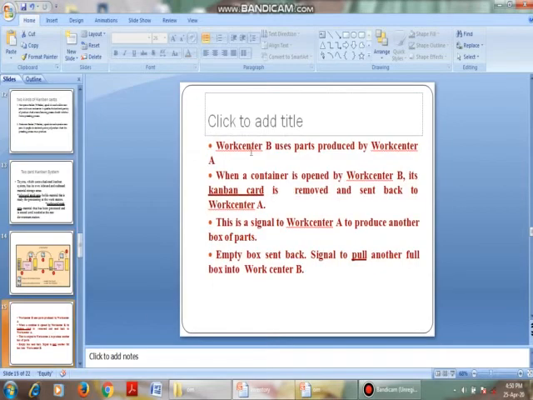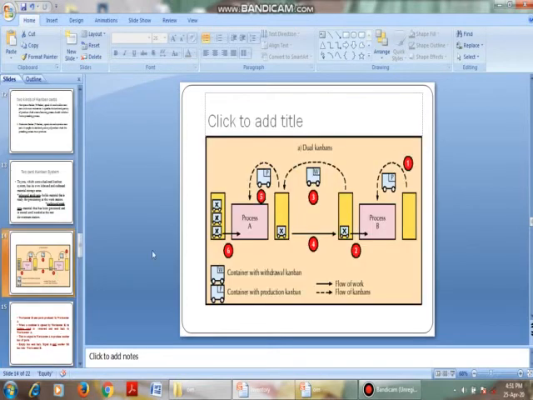When the container is opened by workstation B, its Kanban is removed and sent back to center A. Whenever the container reaches workstation B, the Kanban, that is the label, the sticker, has to be removed and sent back to production process A, that is workstation A.